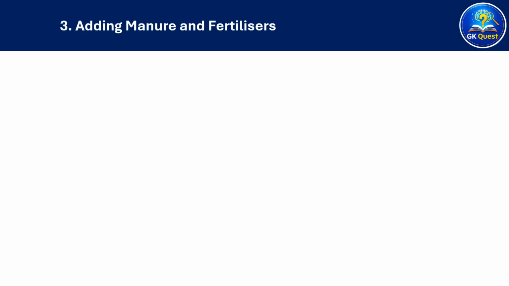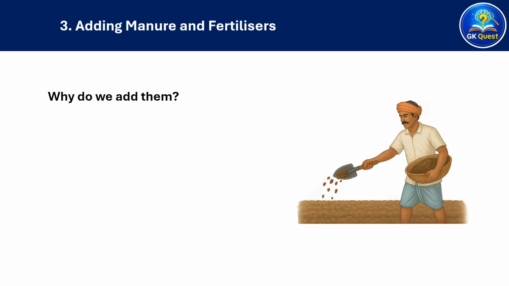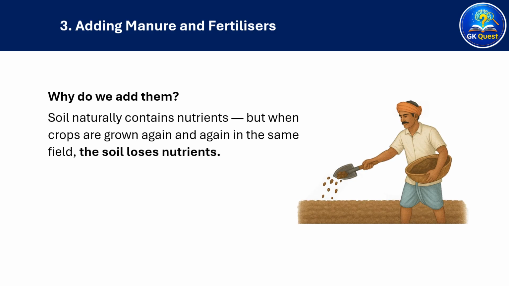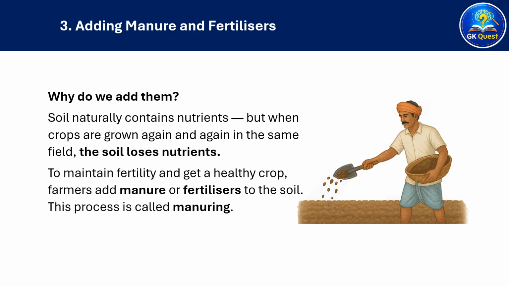Now let's study the third step, adding manure and fertilizers. Why do we add them? Soil naturally contains nutrients, but when crops are grown again and again in the same field, the soil loses nutrients. To maintain fertility and get a healthy crop, farmers add manure or fertilizers to the soil. This process is called manuring.